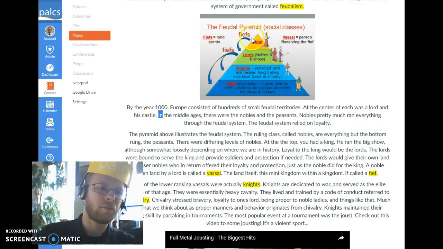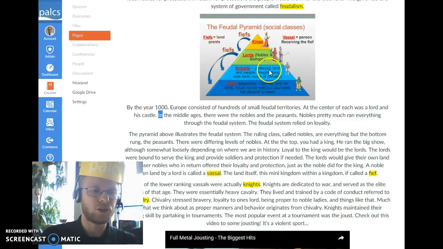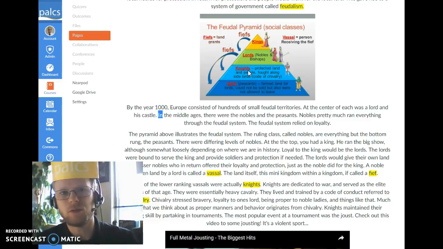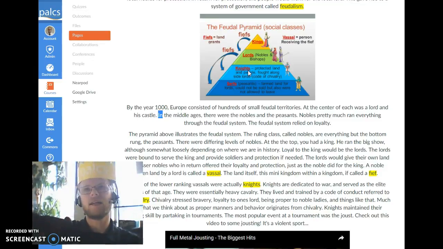Underneath the king are lords, and lords basically give out their land to lesser nobles who are called vassals. And you are that lord's vassal. It's sort of like you're a sub-governor almost. You've got a big chunk of land that belongs to a lord. That makes you a vassal.